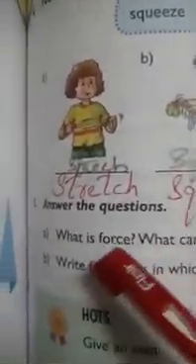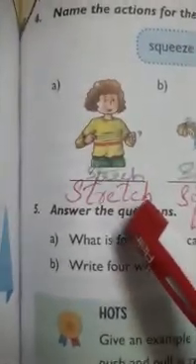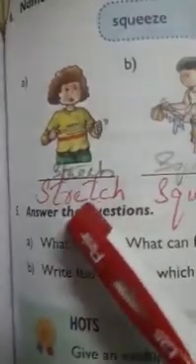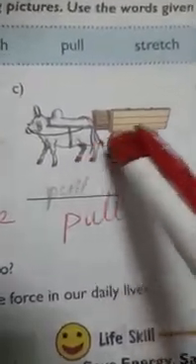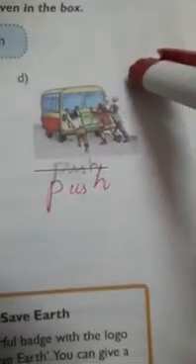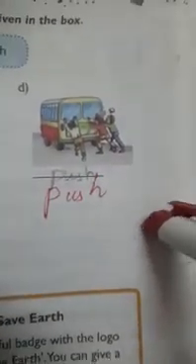Here are some pictures. By seeing the action, you have to identify which action they are using. Here, the girl is pulling a rubber band. She is actually stretching. So here, stretch, squeeze, pull. This cow is pulling the cart and people are pushing the bus. So here they are using push action.